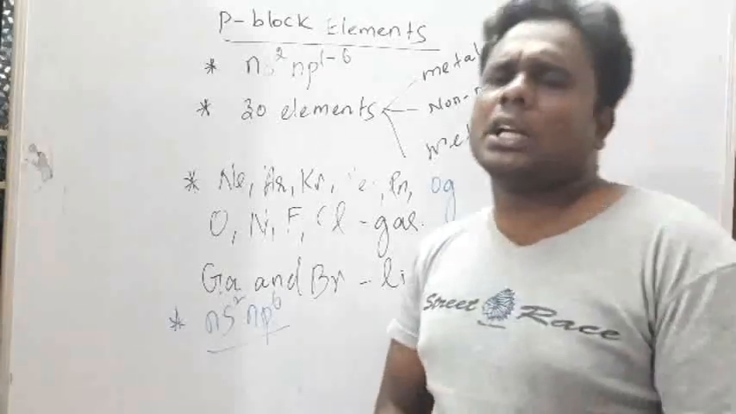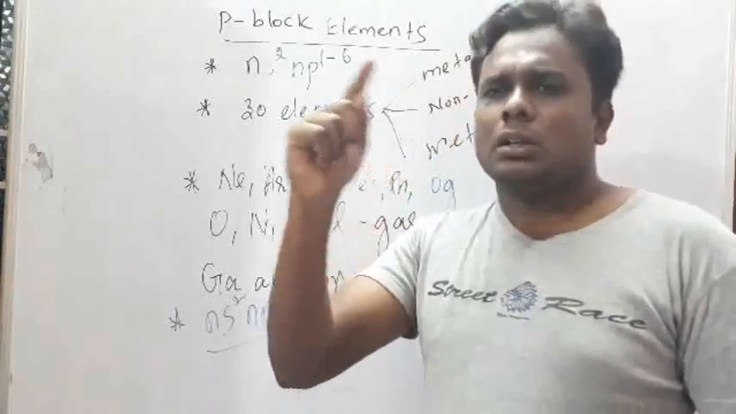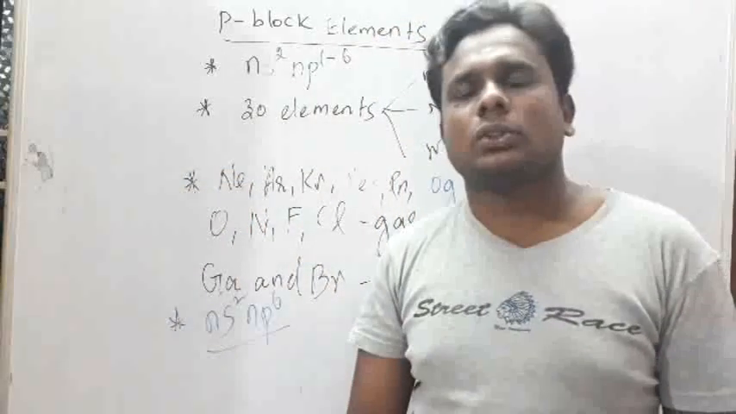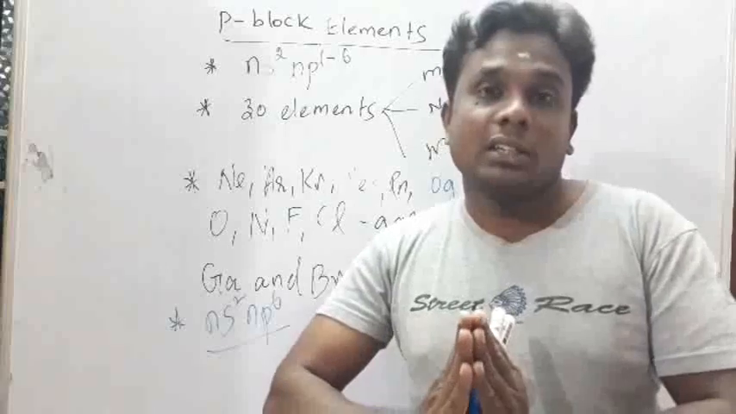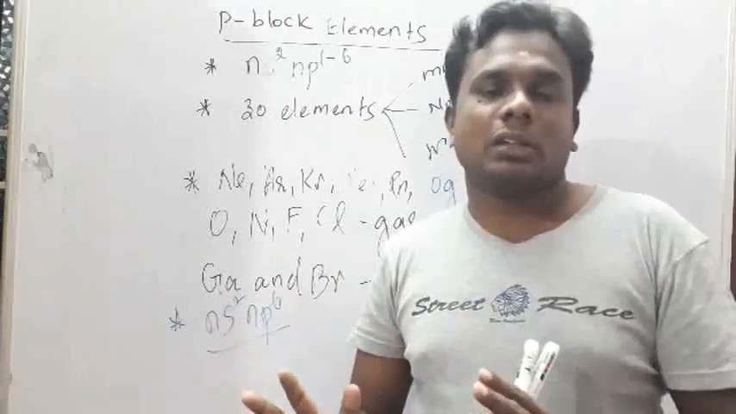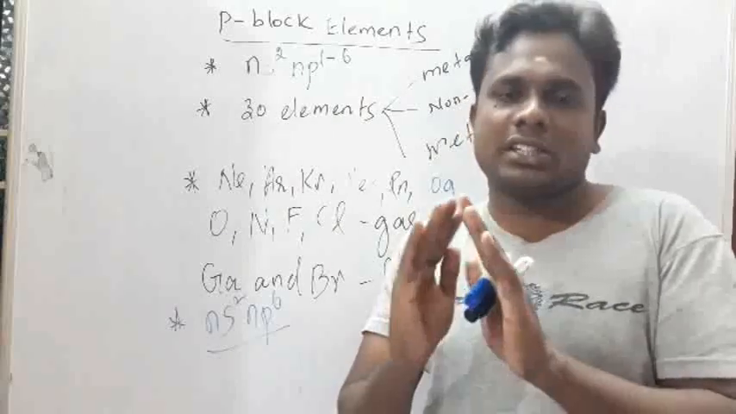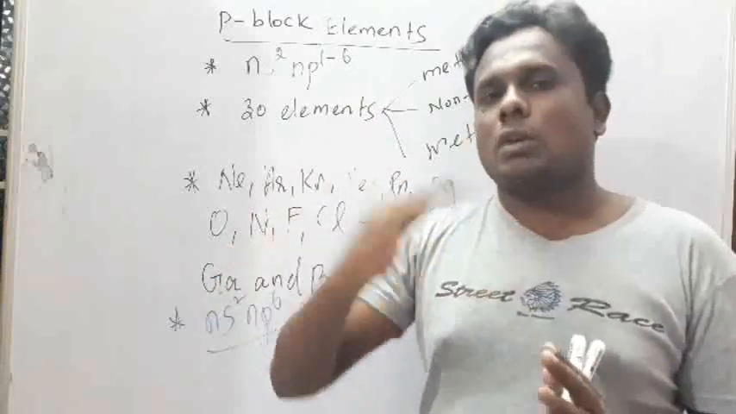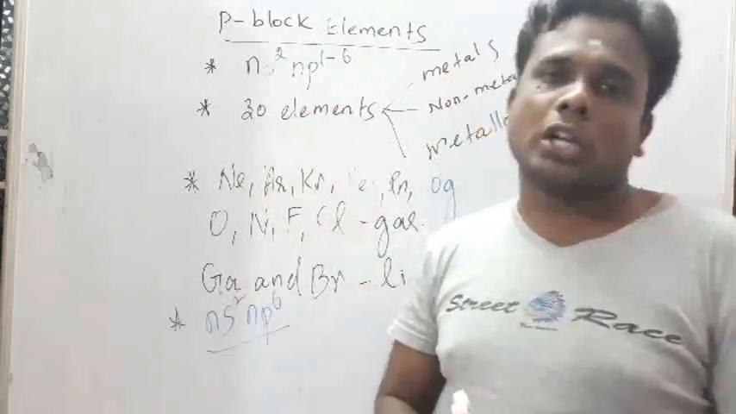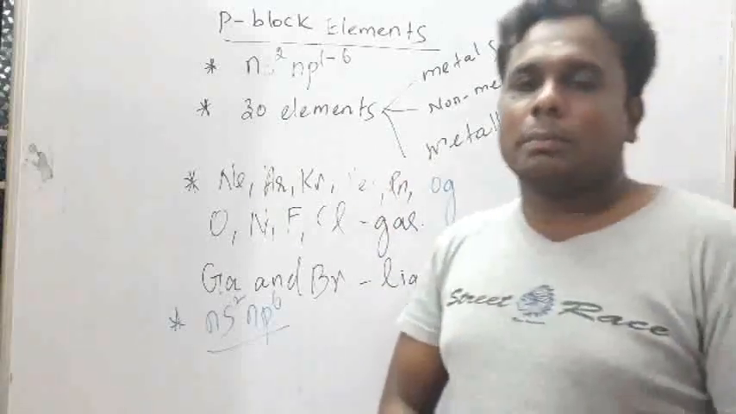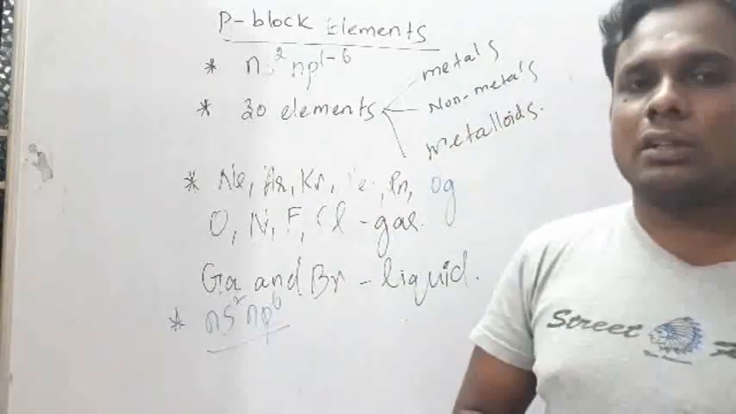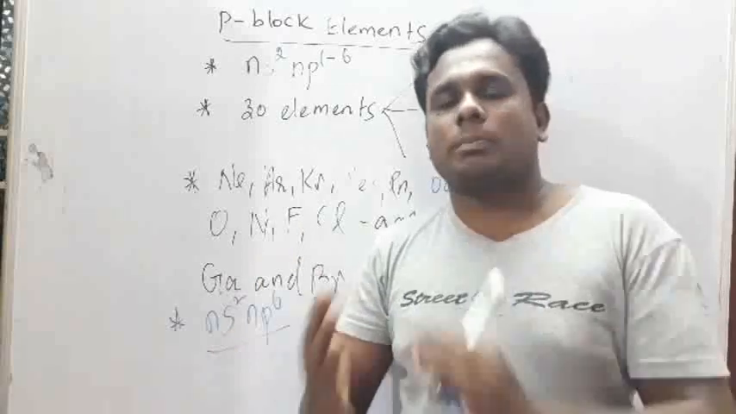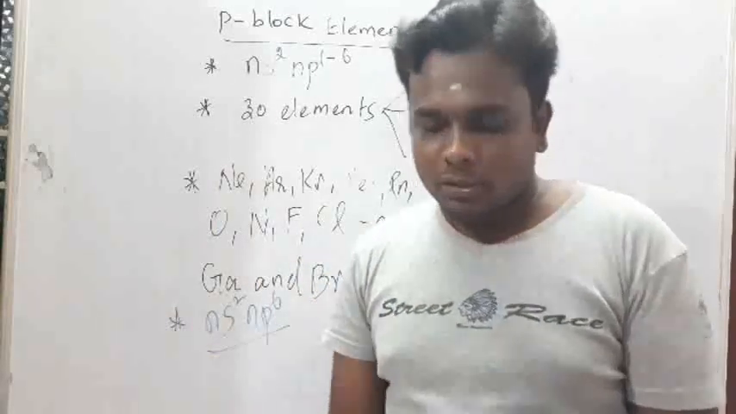If you see the periodic table, you can see a step-like line. That line is separating the metals and non-metals in the p block elements. Please note it. Take the periodic table and look. One line will be there in the p block, and it indicates the separation of the metals and the non-metals. So this is about the p block.